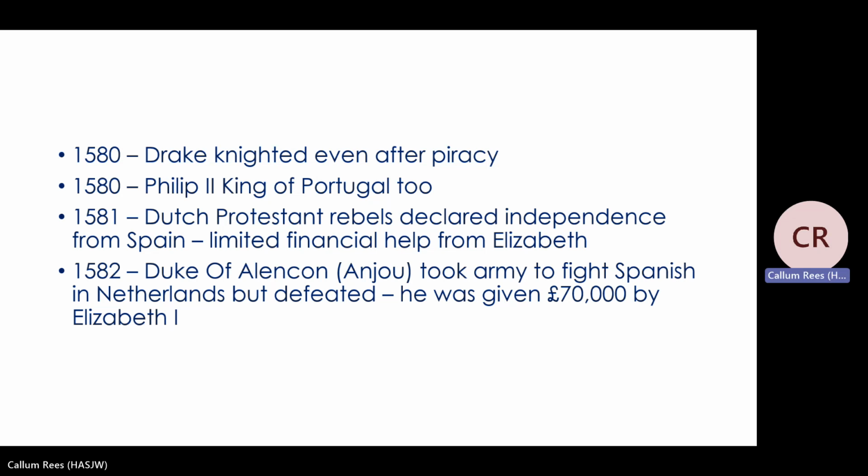1580, Drake has been sailing around the world, and he's also been attacking Spanish possessions. However, controversially, Elizabeth then knights him, so he becomes Sir Francis Drake. And obviously the Spanish will look at this and be unhappy that Elizabeth has knighted someone who has been attacking the Spanish. Philip II, who's the king of Spain, also becomes the king of Portugal. So Spain now controls Portugal as well from this period.